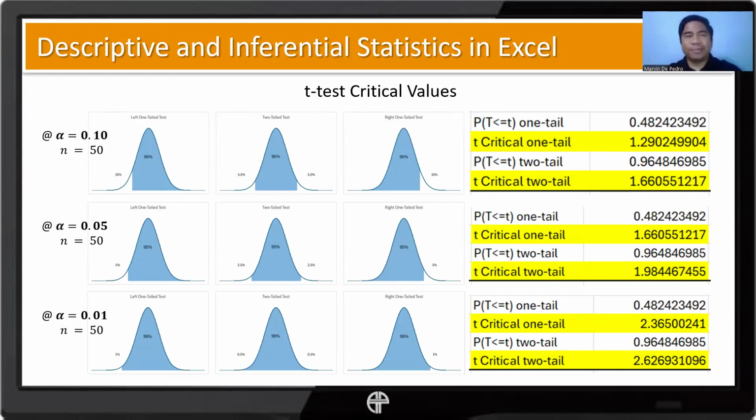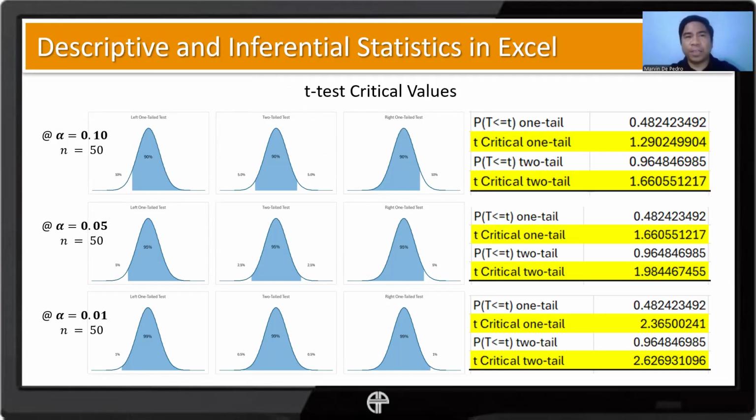Now that we have our results, I always highlight whether we are conducting a one-tailed or a two-tailed test. For example, here we have alpha equals 0.10, meaning our significance value is 0.10.